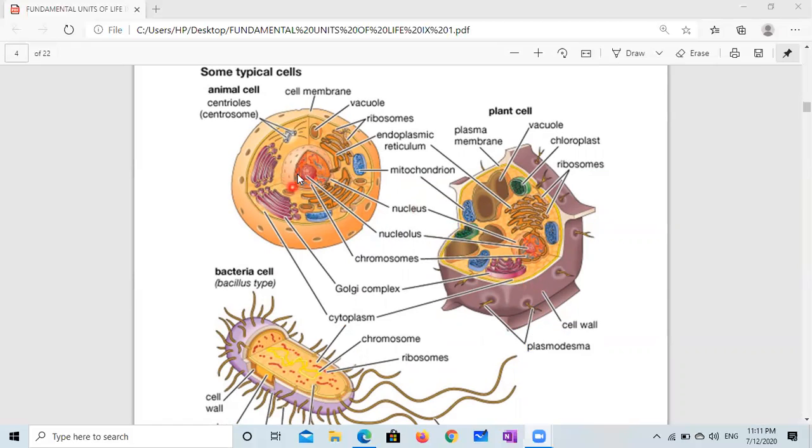You can compare. This is nucleus. In plant cell, this is nucleus. In plant cell, chloroplast is present, but you can't see in animal cell. In plant cell, this is additional cover, outside cover to the cell membrane. This is known as cell wall. This is not present in animal cell. So we are going to discuss in detail about the cells.